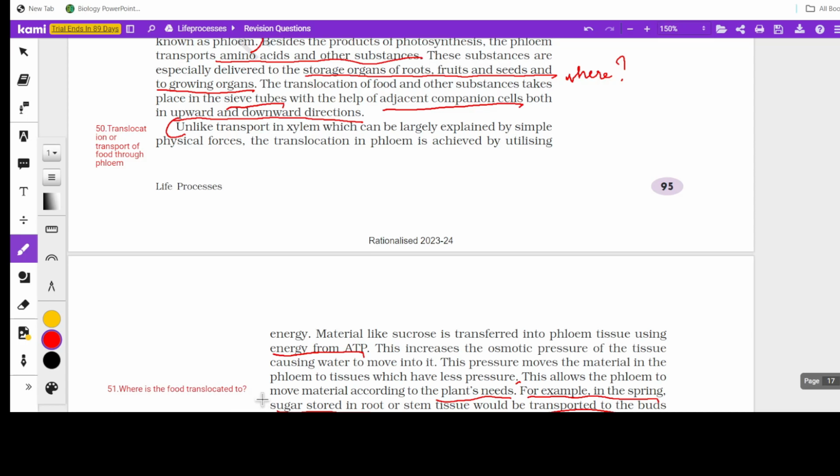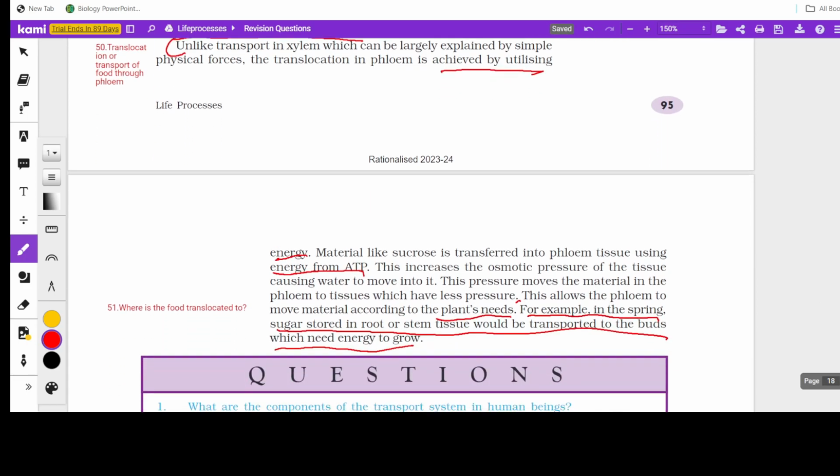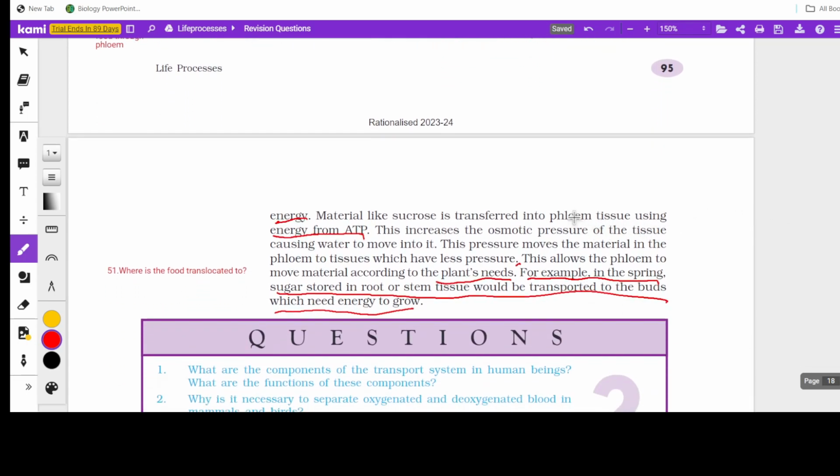And the transportation of food happens at the expense of energy. So it is achieved by utilizing energy. It is one of the major differences between translocation and ascent of sap. So this part is important, and again here they have mentioned where it is taken to.